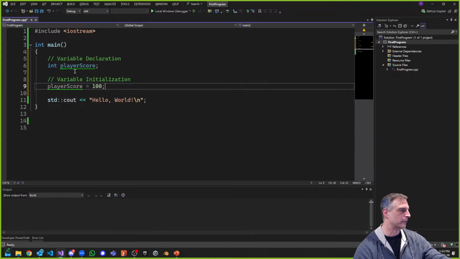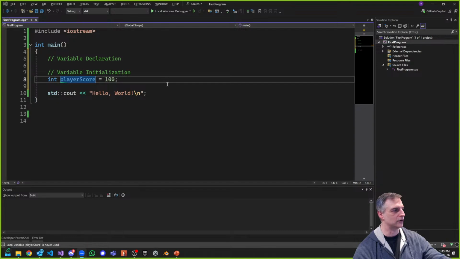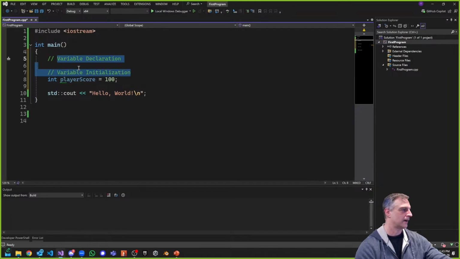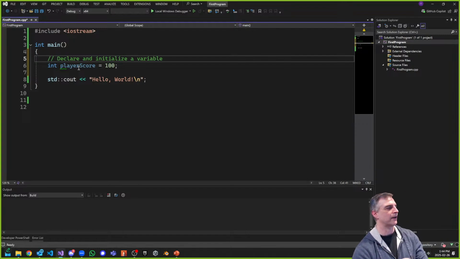There are use cases for both. Sometimes I want to keep them separate, and sometimes I want to put them together. But you could do it in one, and I'll show you what that looks like when you join declaration and initialization together as one. This is where I both declare and initialize a variable. That's how it works. Okay, if I declare and initialize it on one line.